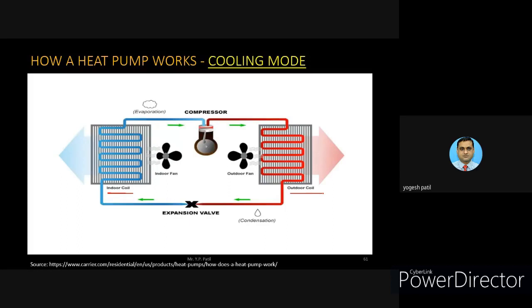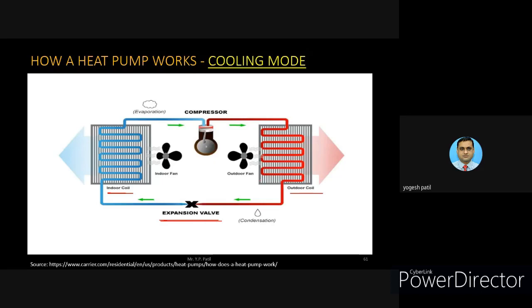Now from this we can understand that in the outdoor section there is a coil and fan. In the indoor section also there is a coil and fan. You can see that this particular coil on the indoor side and a fan is also there, and outside also there is a coil and fan. And along with that, the other components mentioned are also shown over here.